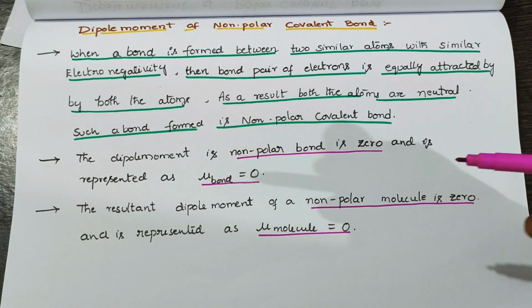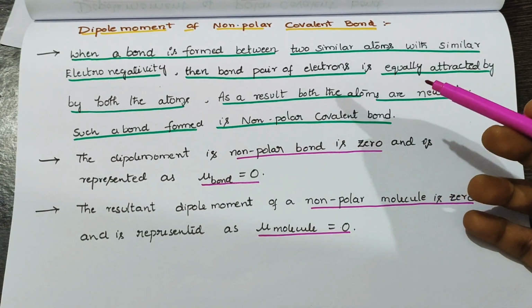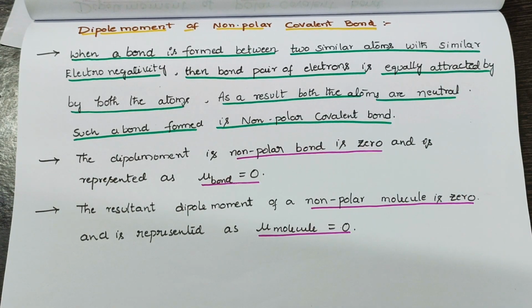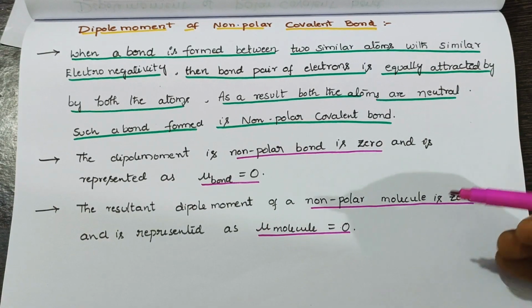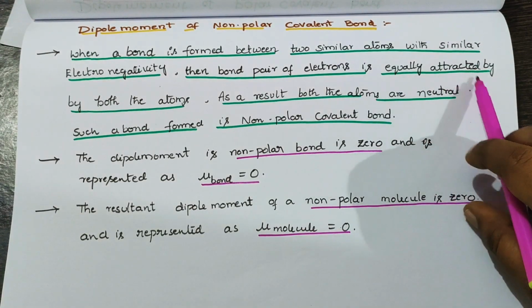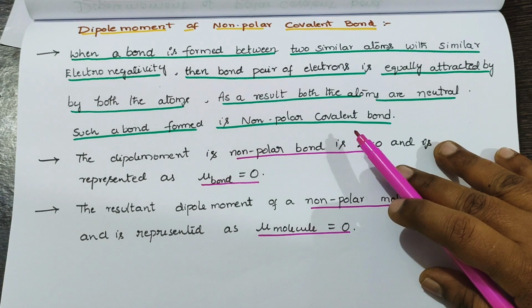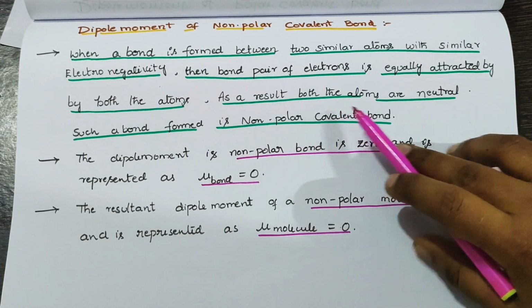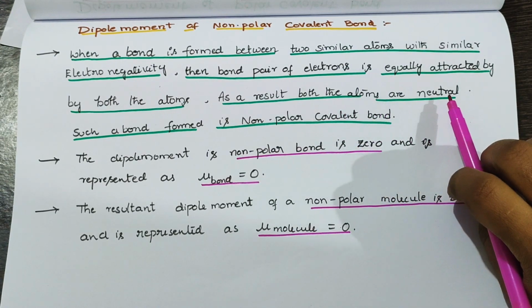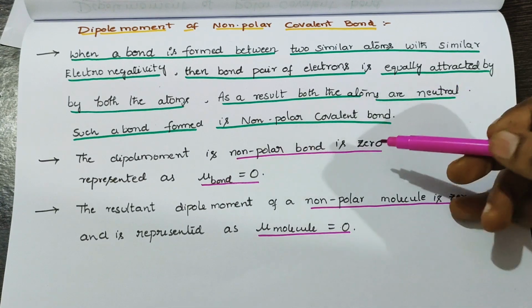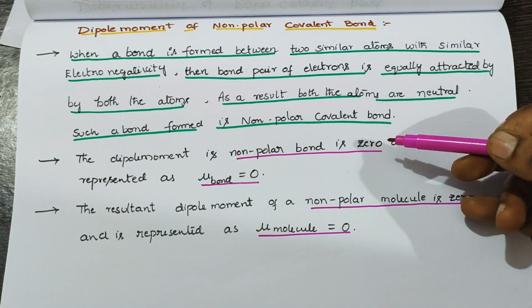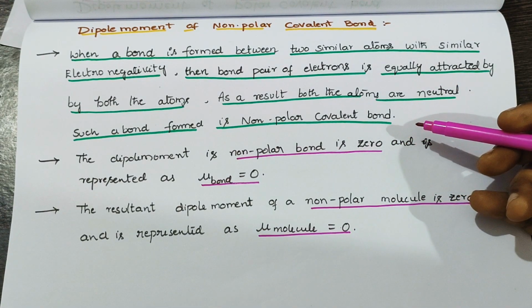Then the bond pair of electrons is equally attracted by both atoms. As a result, both the atoms are neutral. Such a bond formed is called a non-polar covalent bond.